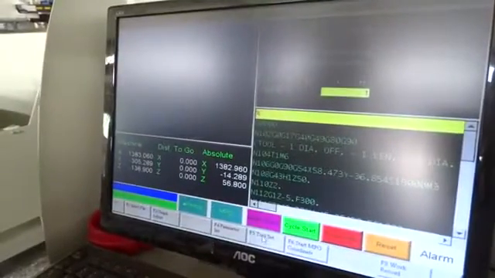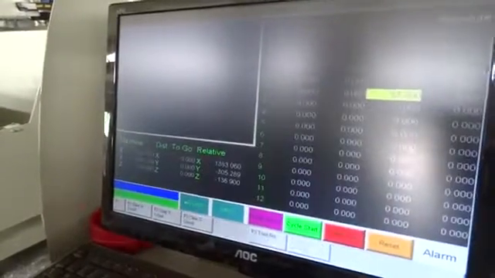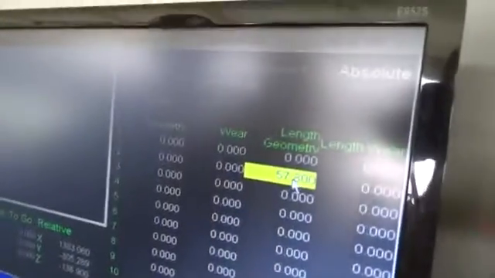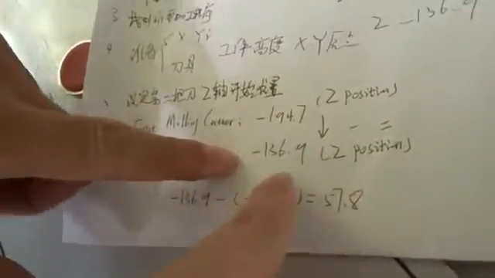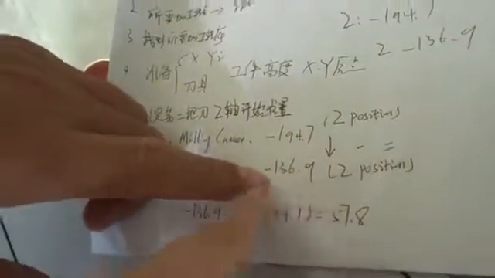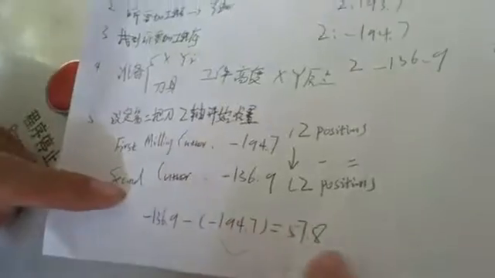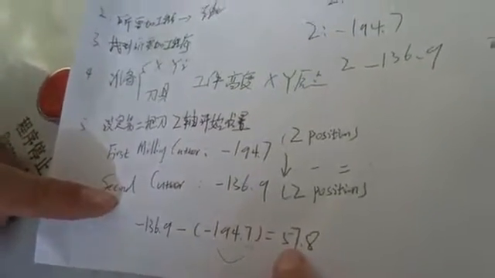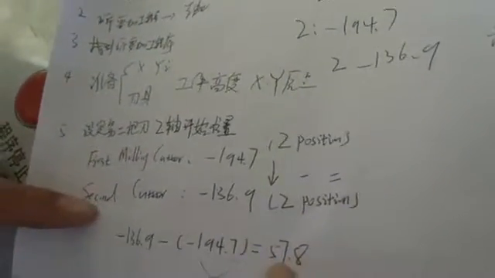Click F5 to set. From here, it will set up the second milling cutter length. So because the first milling cutter position is this, the second milling cutter is this. So this and this equals 57.8. So you input the 57.8.